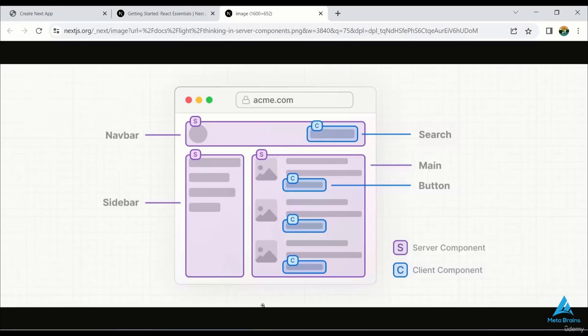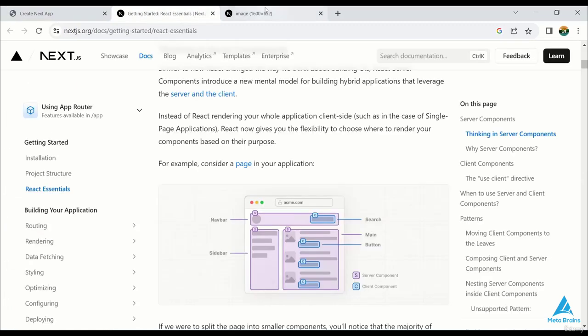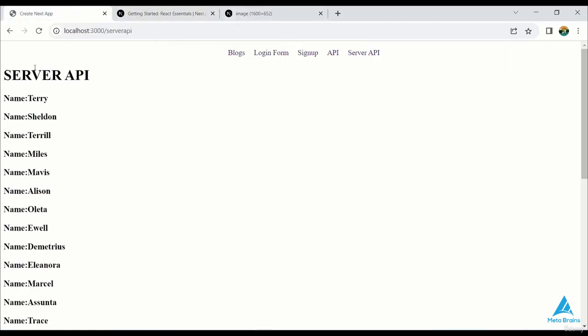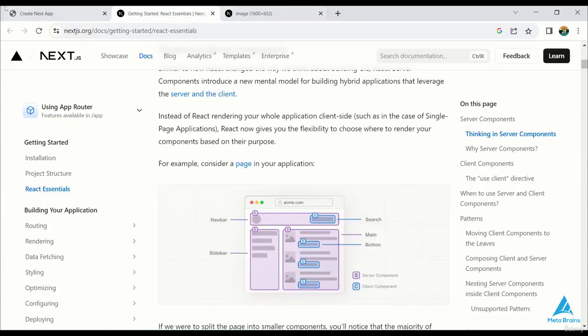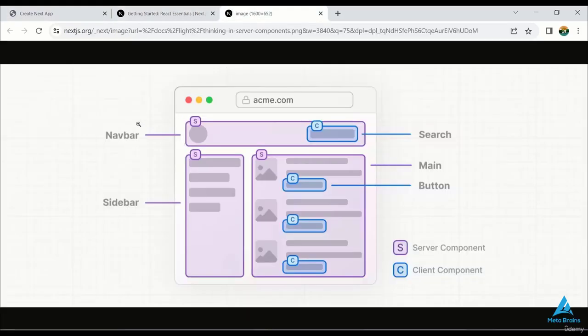Alright, so far in our course we've explored two fundamental aspects, client-side and server-side components, along with client-side and server-side APIs. We've delved into all three of these facets, having executed APIs in both client and server components. Now, let's take a moment to clarify the key distinctions between client and server components.